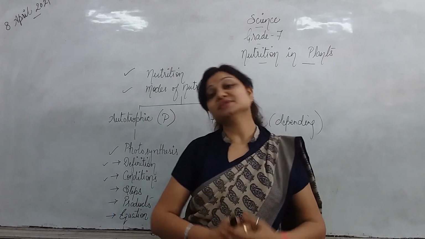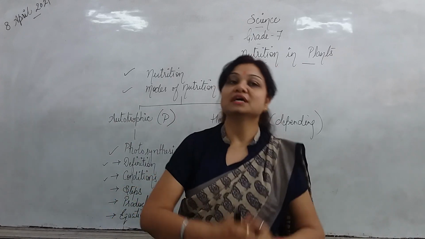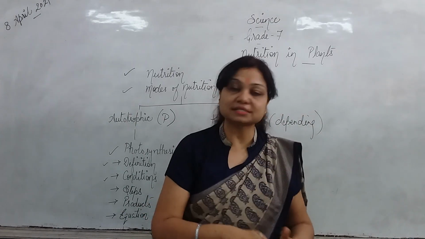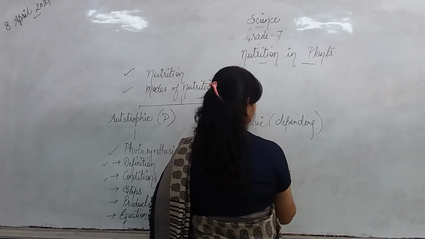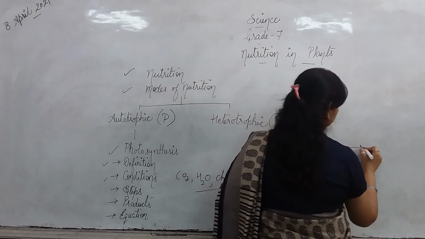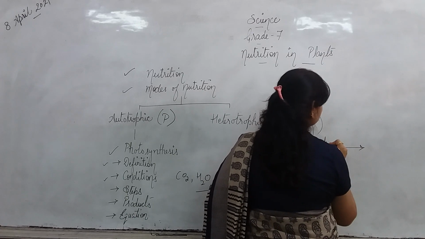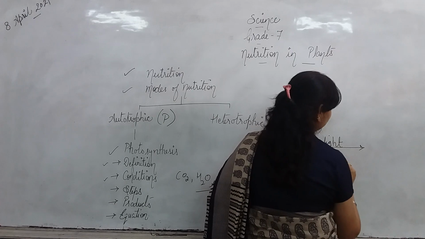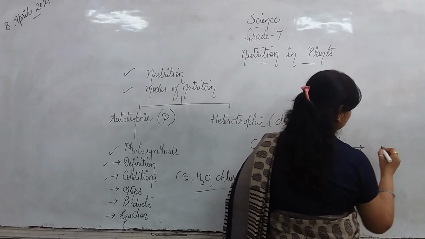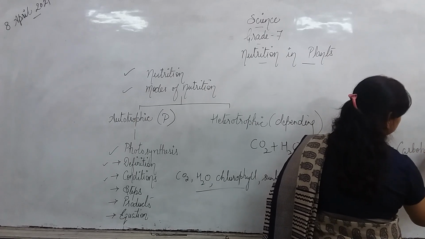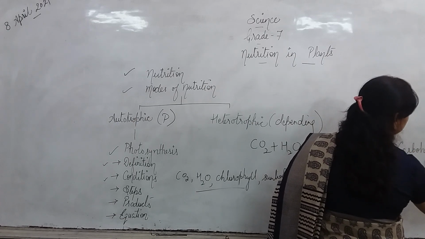Now the next step is preparation of food. How is it prepared? That is the equation: carbon dioxide plus water in the presence of sunlight and chlorophyll gives the products oxygen and carbohydrates, that is the food, right?